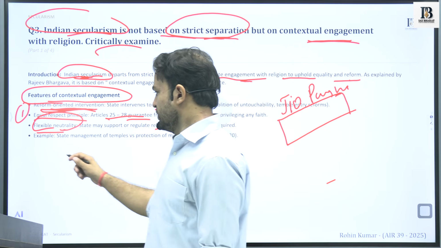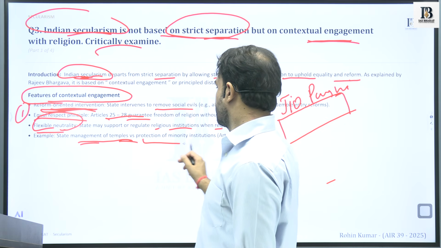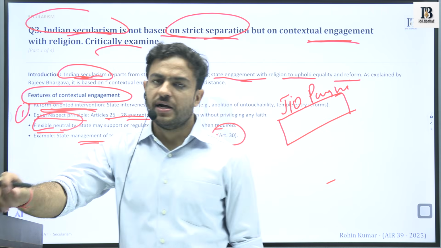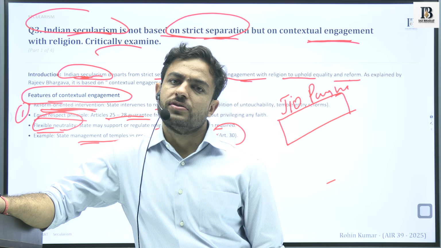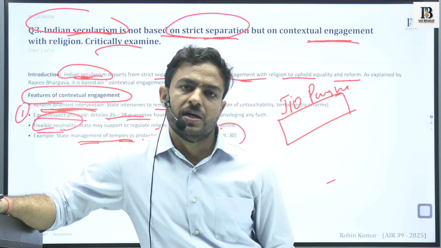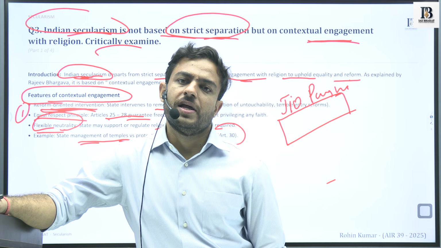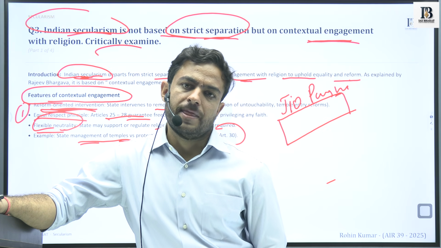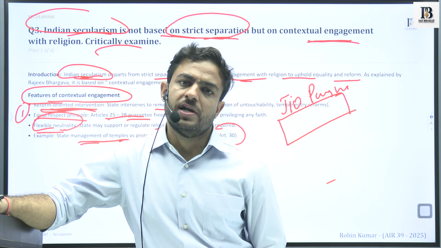State management of temples versus protection of minority institutions. We all know that Article 30 protects minority institutions, that their lands cannot be taken. These minority institutions will also have their own practices of how they conduct different parts of their lifestyles or life choices.